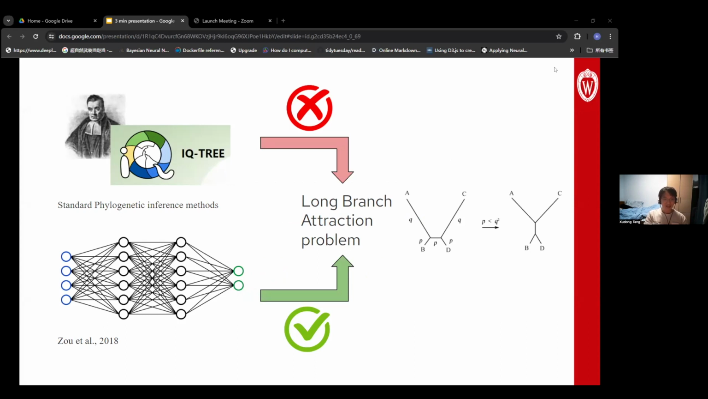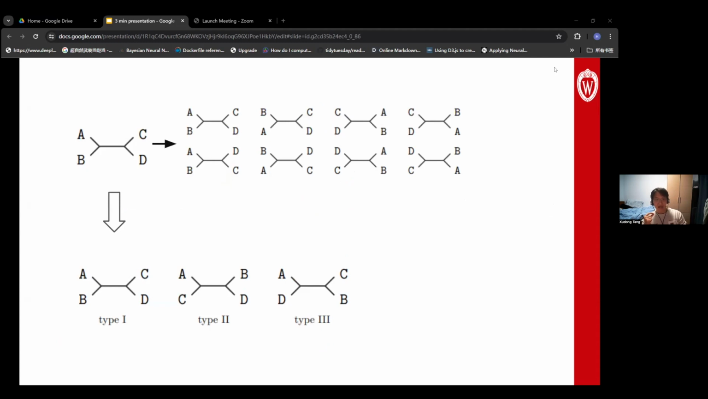We are curious how deep learning could be applied to the phylogenetic inference problem. So in 2018, Zhou et al. proposed a neural network model that could overcome the long branch attraction problem, which the standard models really struggle against. This model indicates that neural networks have a certain edge over the traditional methods. The issue with Zhou's model is that it cannot go beyond a 4-taxon tree.